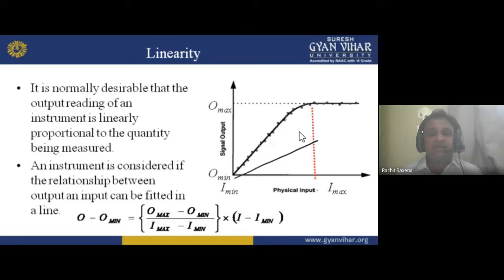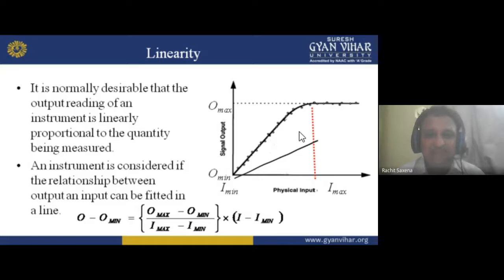Linearity is basically the relation between two quantities, that is, output and input. So between input and output, linearity should be there. If there is no relation between input and output, you are not getting the actual reading always. Why is it so? Because linearity shows the relation between input and output. If I am not getting the relation between input and output, you will not get the right reading always.